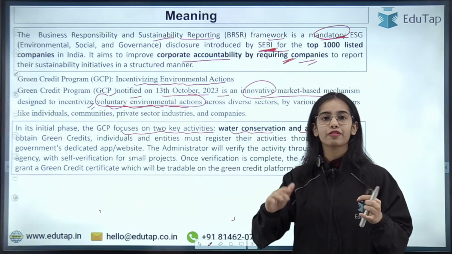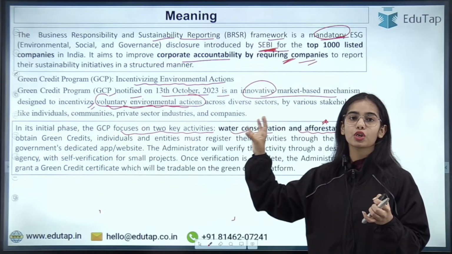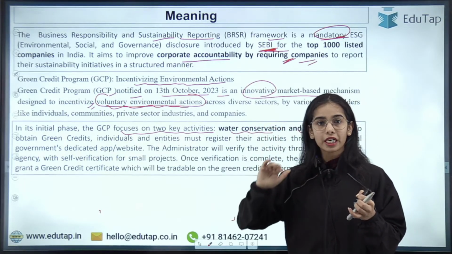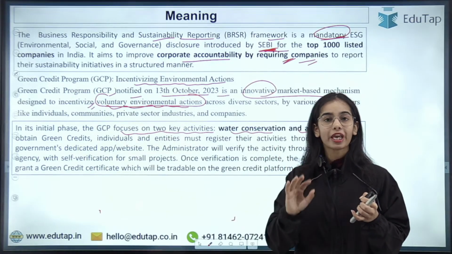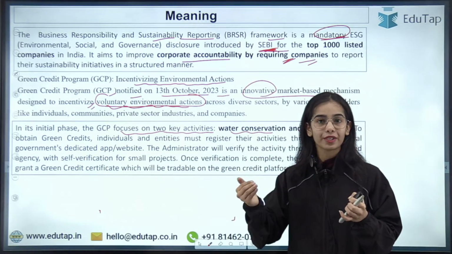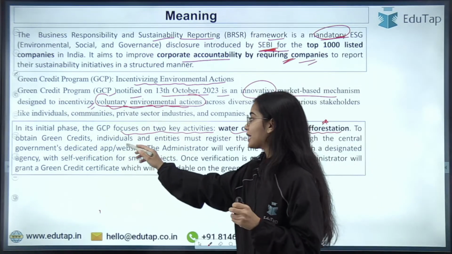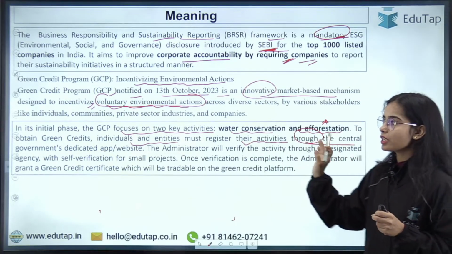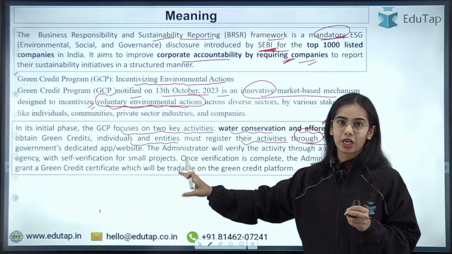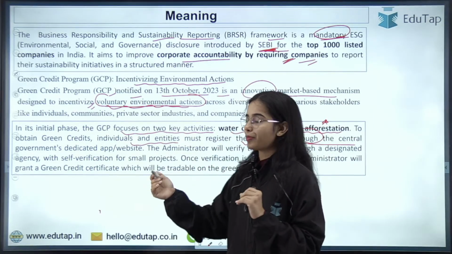Now, in the green credit program, if you are doing afforestation on wasteland, around a river bank, let's say, or you are taking some actions for water conservation and for the reduction of water wastage, there are green credits that are provided to you. What are these green credits and how are they provided to you? To obtain the green credits, the individuals and entities, the companies, must register their activities through the central government's dedicated app or website. So there is a website or app dedicated to the green credit program.